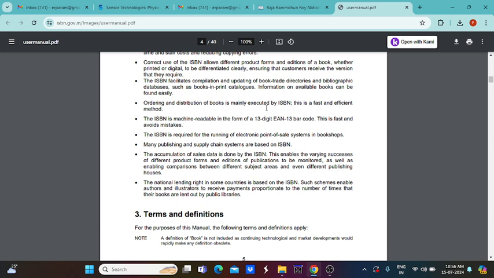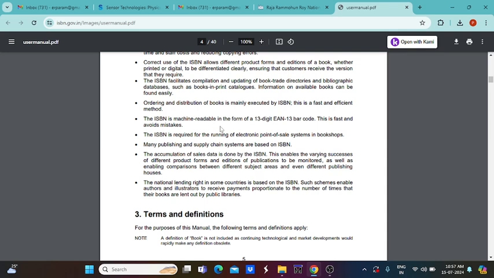So based on this number identification, whatever you want to track, a particular book can be easily identified or accessed in the library or any particular area. We can easily track that particular book. This ISBN number consists of a 13 digit number.